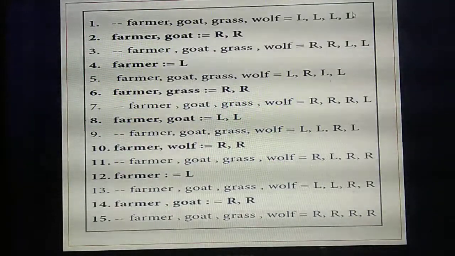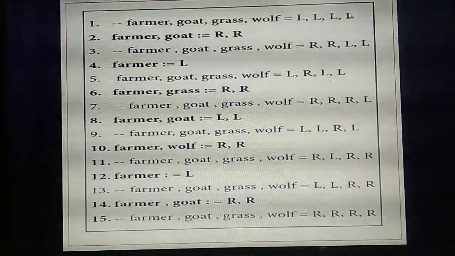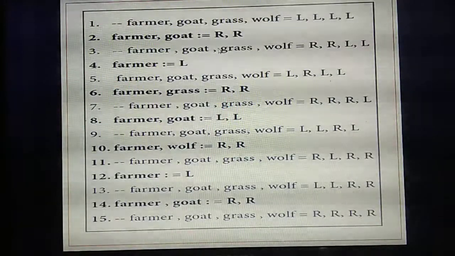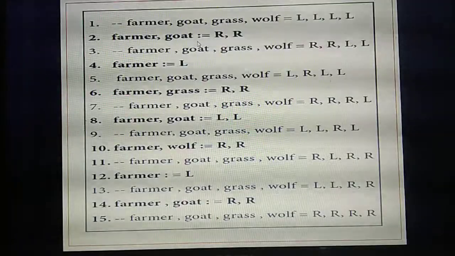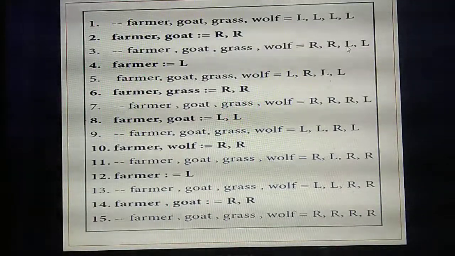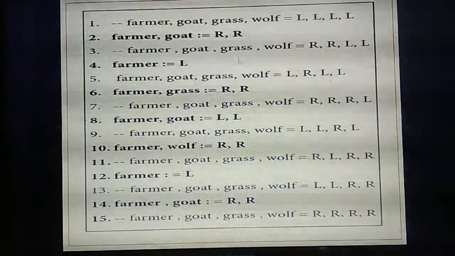So initially 4 of them are standing on the left side. Okay, next, that's the first condition. Understand? 4 of them are standing on the left side. Second condition, the farmer is carrying a goat along with him. So farmer and goat are on the right side, the remaining on the left side. Now the farmer alone is again coming to the left side.